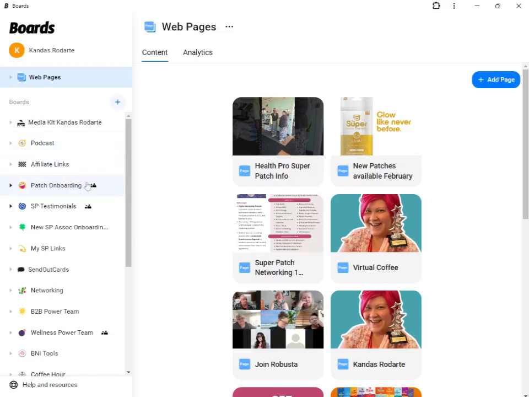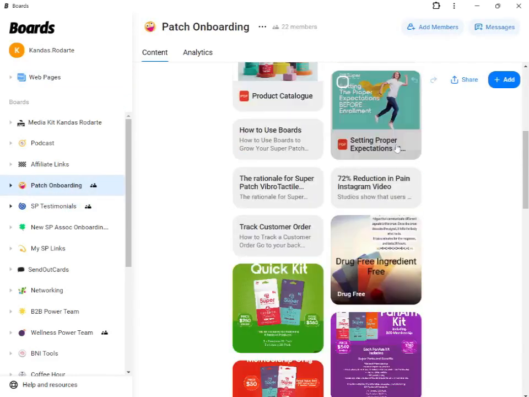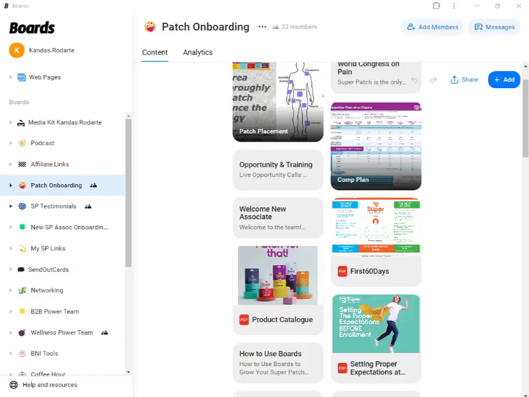So what is a shared board? Right here it says Patch Onboarding with a little picture of shared boards. This is a board that I created for my team, my Patch team, and I share this with them, and then they can have all the resources within this board that they can share with their customers and their team members as well. So let's create the web page.